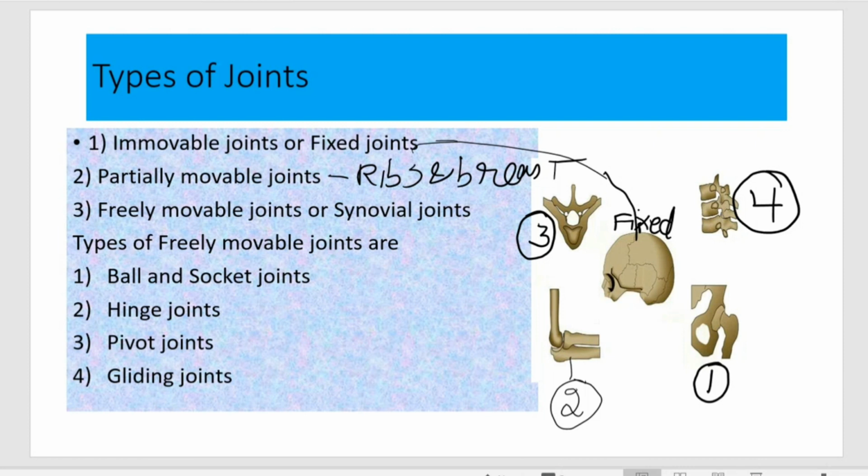We can bend using our backbone because of these partially movable joints between the vertebrae.